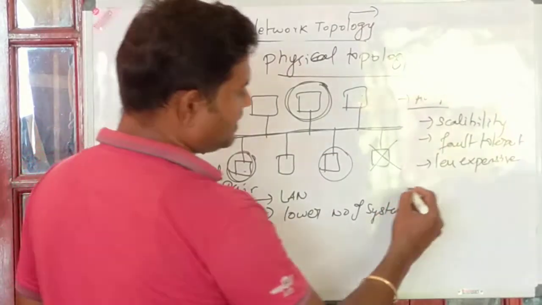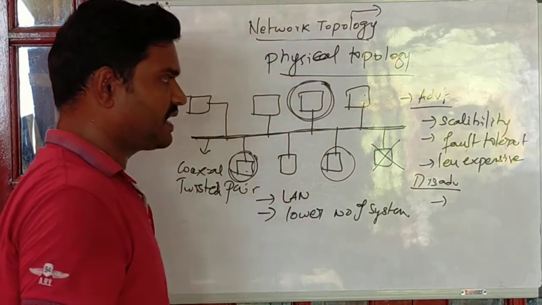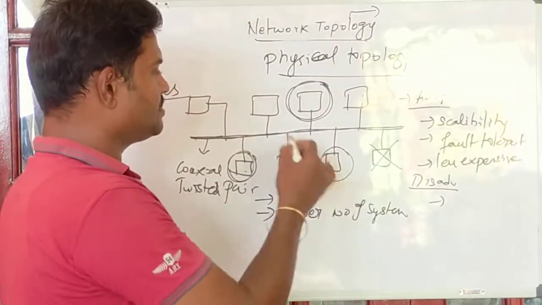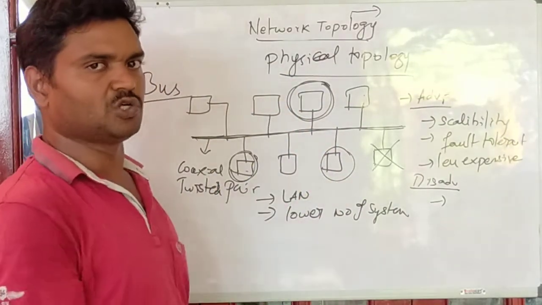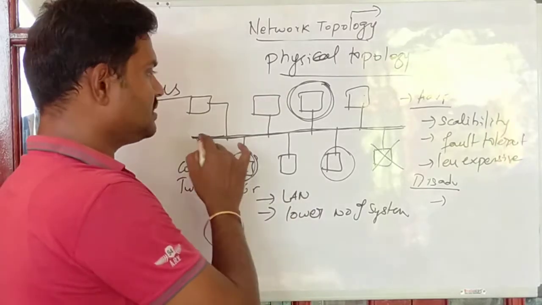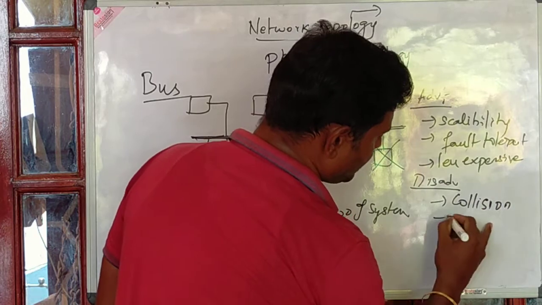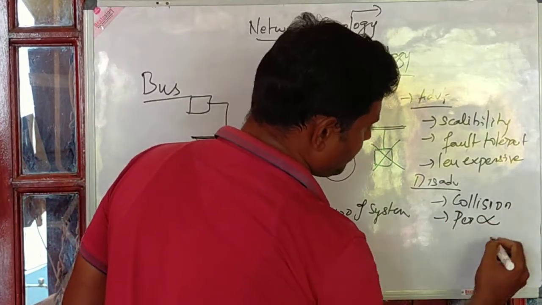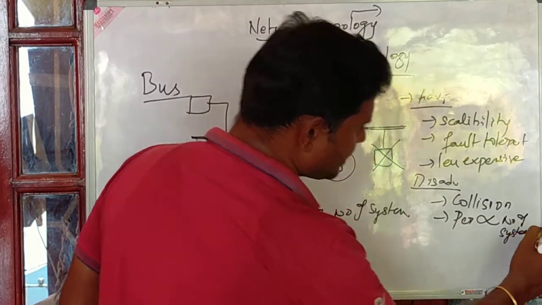And if you take the disadvantages of this, we can represent them here. The disadvantage is that all the N systems depend on a single medium, and that is why it is a disadvantage. So there is a high possibility of collision to occur. As I already said, the performance is directly proportional to the number of systems connected. If more systems are connected to the LAN network, then performance degrades.